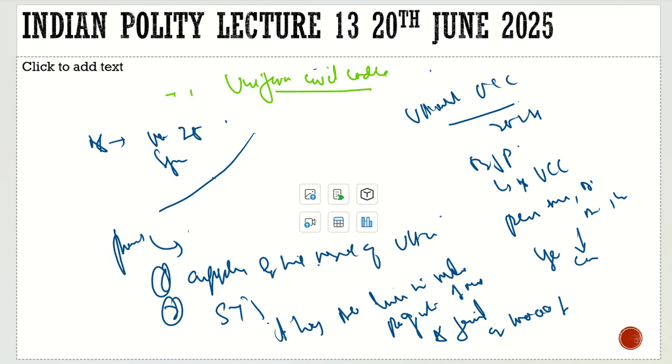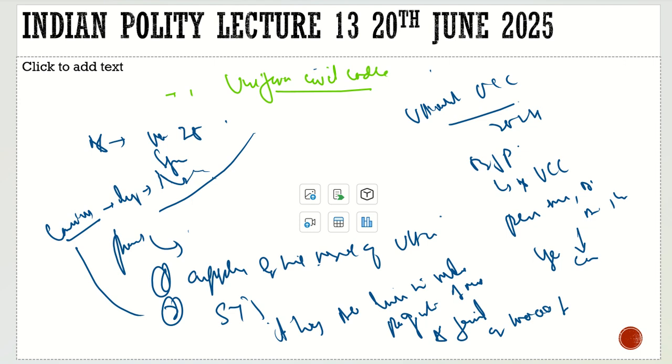Also about the live-in relationship, suppose they conceive a child, will this child be legitimate? With respect to the inheritance, would he be in line? 100% yes. He is acknowledged. There is no illegitimate child. It is the very much legitimate child. So these are a few changes which have been brought in the Uniform Civil Code. It discussed the live-in relationship in detail. It also discussed the illegitimate children. They were not given the inheritance.